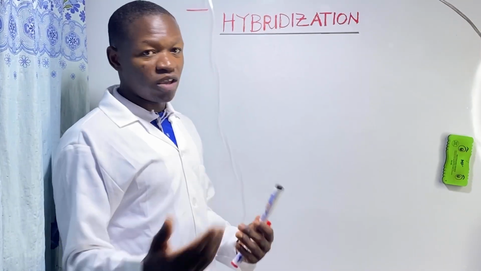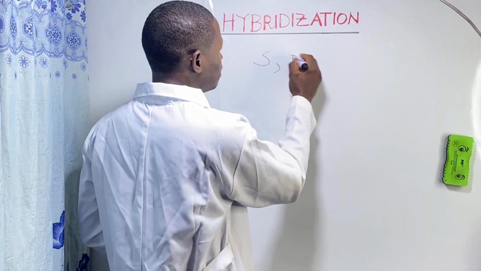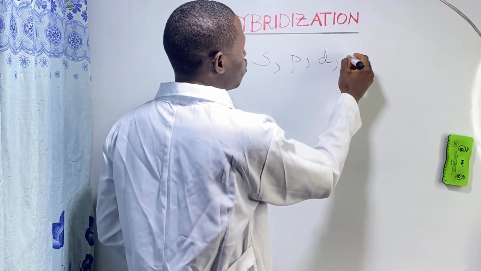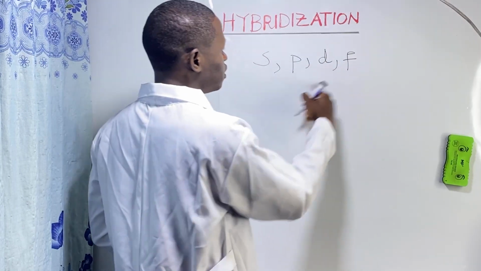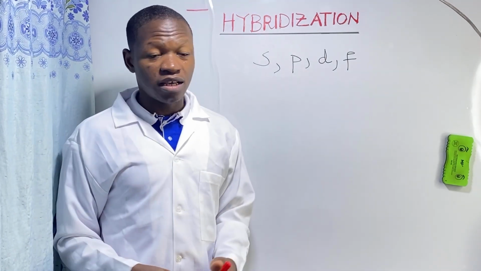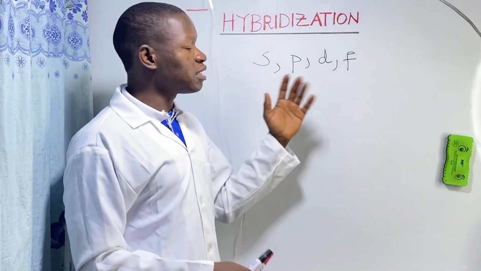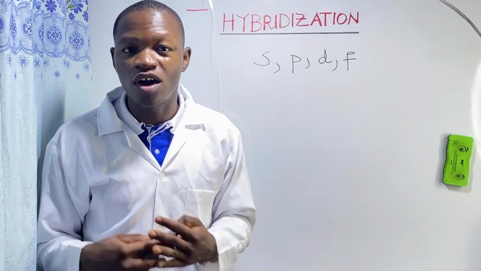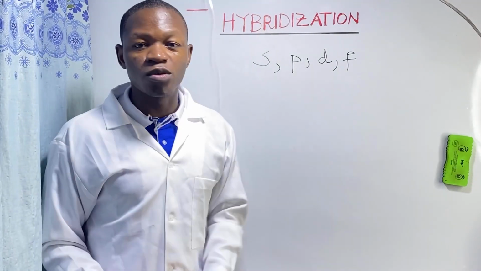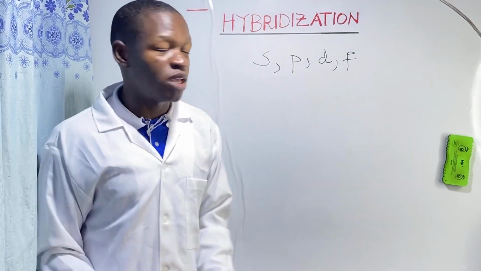Atomic orbitals are of different types. We have the s orbital, the p orbital, the d orbital, the f orbital. These are the basic ones at this level. So the s, the p, the d, and the f. These are pure atomic orbitals. They are natural, they are pure atomic orbitals.